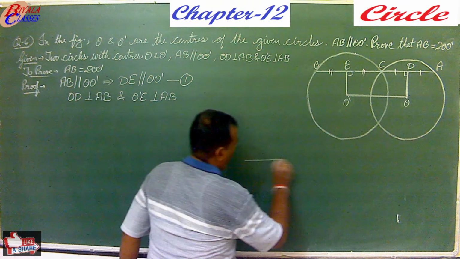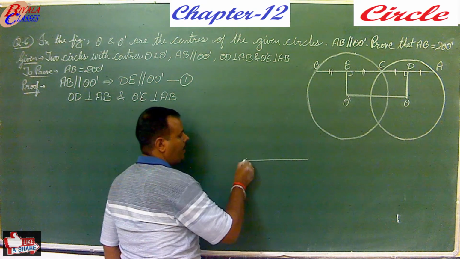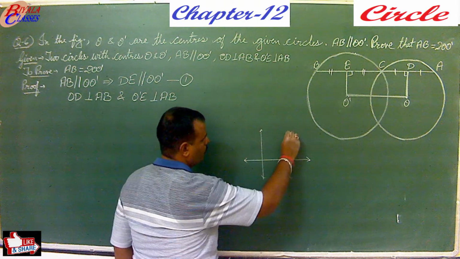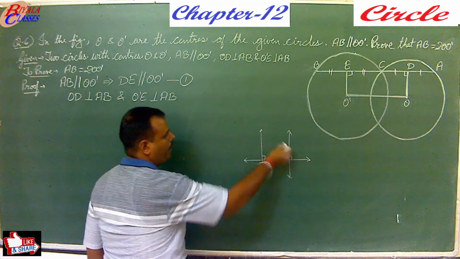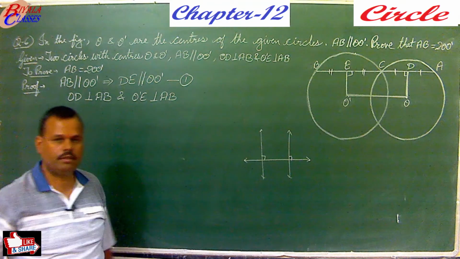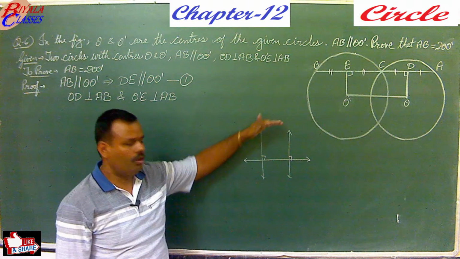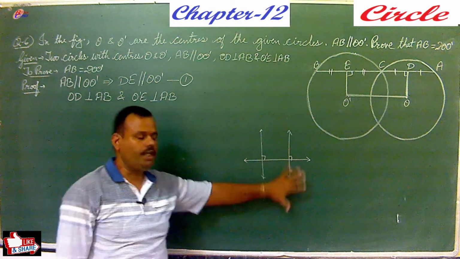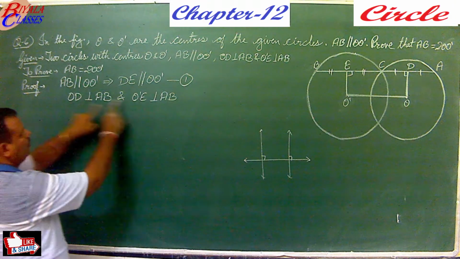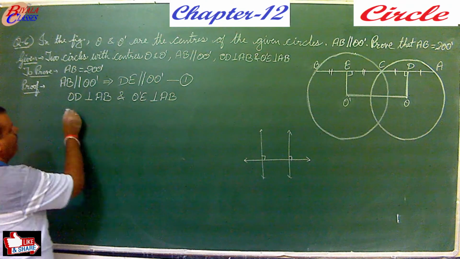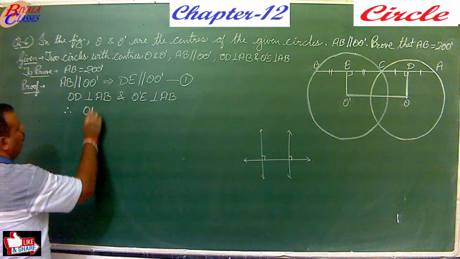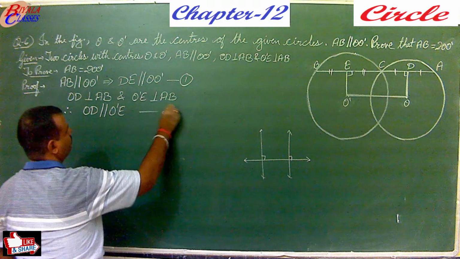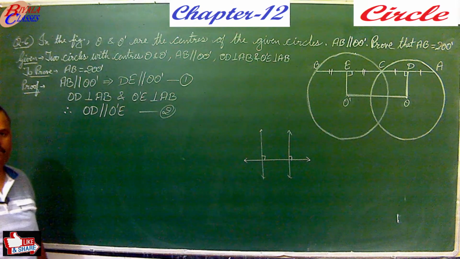So if you have a line segment or a line and we draw two perpendiculars on this, then what about these two perpendiculars? They will be parallel to each other. Perpendiculars drawn on the same line or a line segment are parallel to each other. So if OD and O dash E are perpendicular to AB, it means OD is parallel to O dash E. They both are parallel.